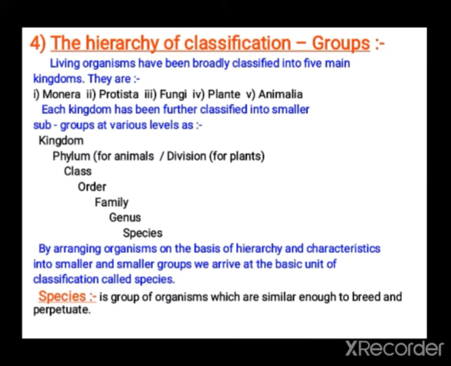Identical species are kept under one genus. Genera showing some identical features are kept under a family. Families whose organisms show more similar characters are kept under an order, and orders whose organisms show similar features are kept under a class. In the same way, similar classes are kept under a phylum, then a kingdom. So, kingdom is the highest level. There are 5 kingdoms: Monera, Protista, Fungi, Plantae and Animalia.